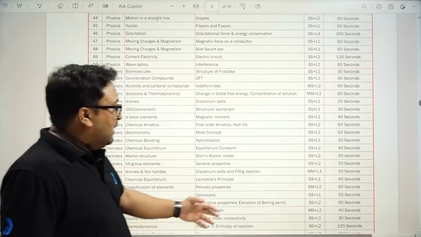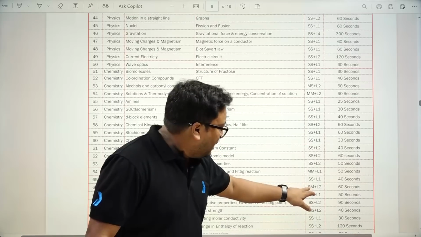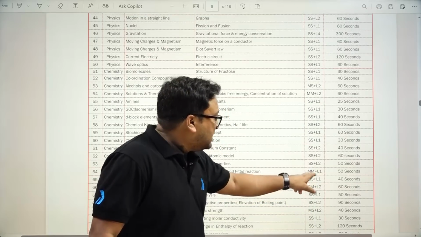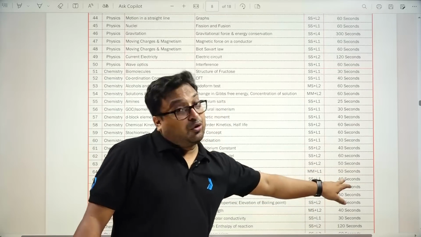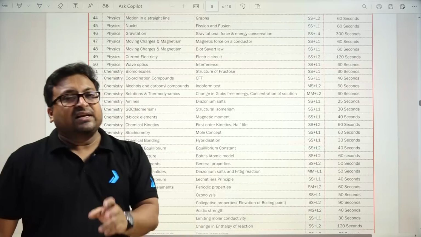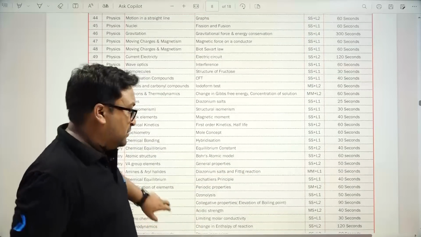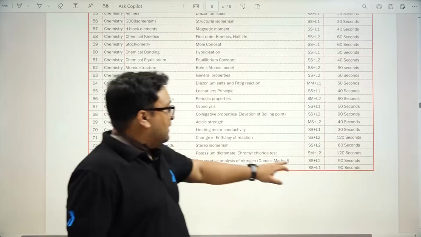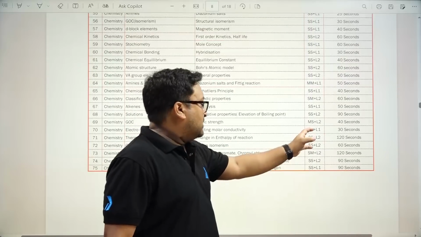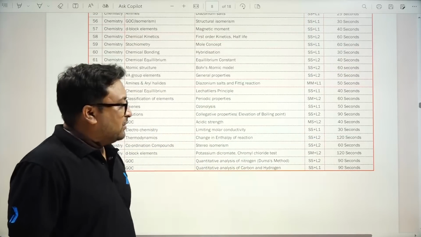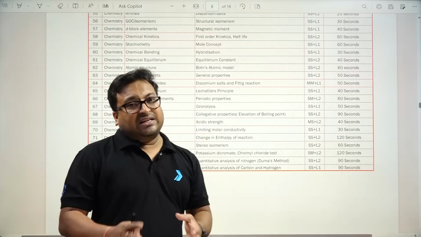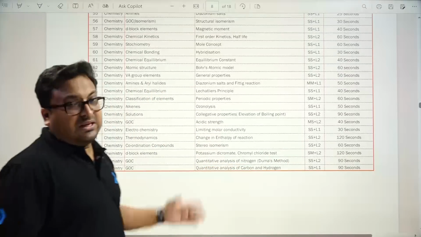Although these questions are single chapter multi-concept and multi-chapter multi-concept, the time required to solve them is less. So people will score good marks in chemistry in this paper. In the last few questions, single concept single chapter, a little less time is required to solve this paper than the other one.